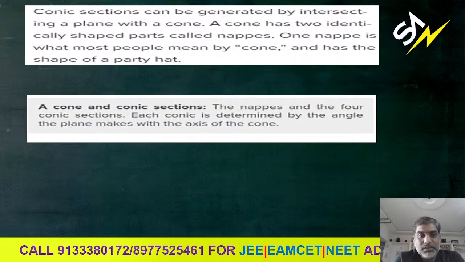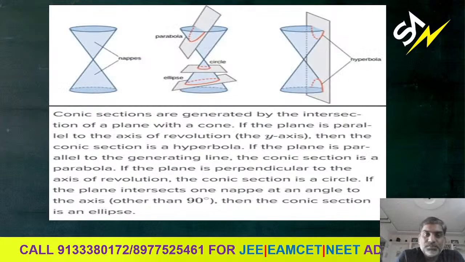Each conic is determined by the angle the plane makes with the axis of the cone. So here we are saying that there are four conic sections. How do we determine those conic sections? We can determine the conic sections with the help of the angle made by a plane with the cone, right? You can see here what I told you just now, nappes.